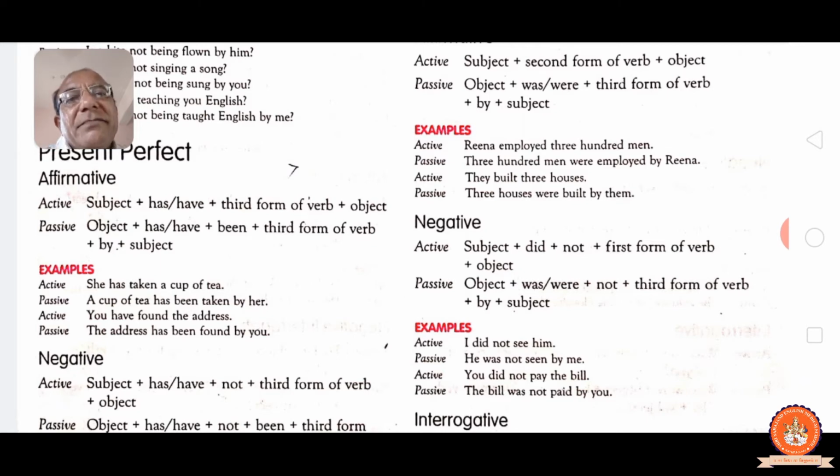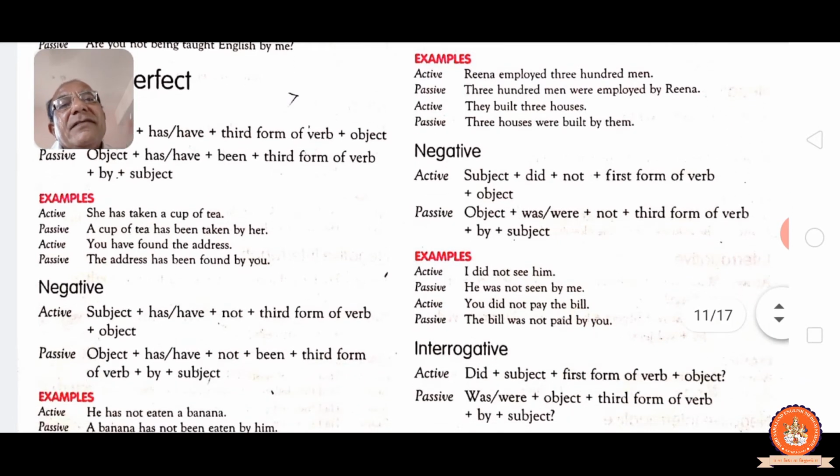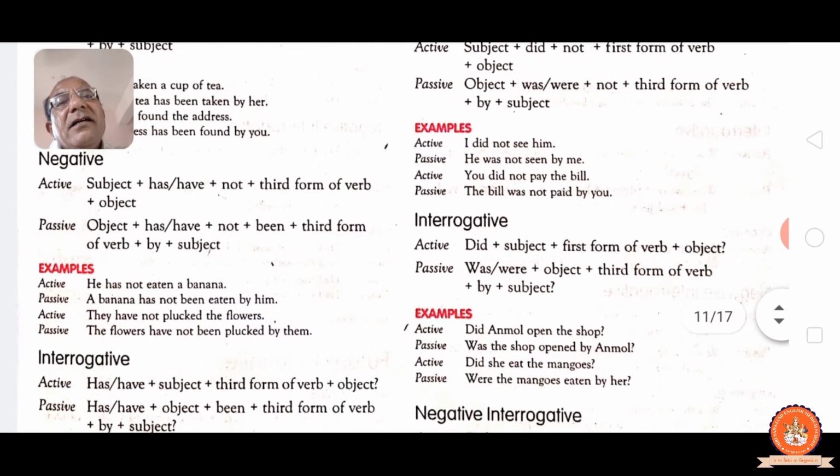See, negative: subject plus have/has, not, past participle, object. Passive: object plus have/has, not, been, past participle, by and subject. See, he has not eaten a banana. A banana has not been eaten by him. They have not plucked the flowers. The flowers have not been plucked by them. See, we only have to add "not". That's all, after have/has in active and passive.